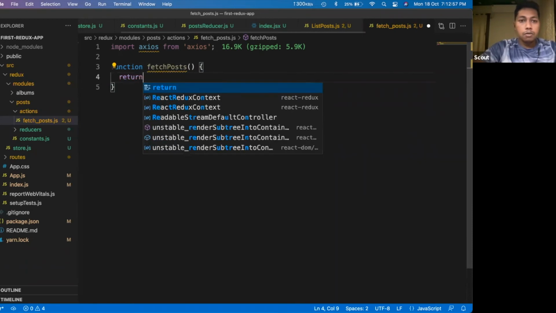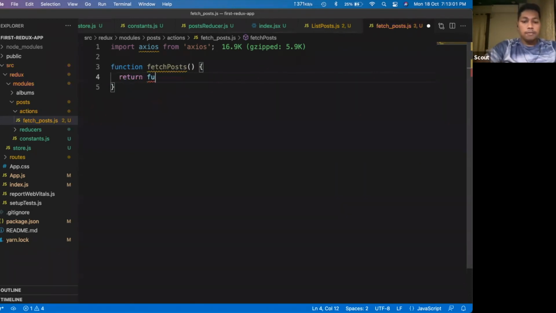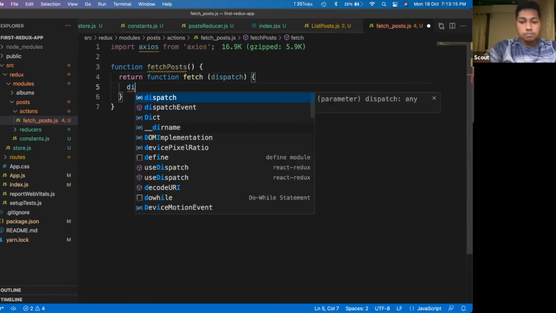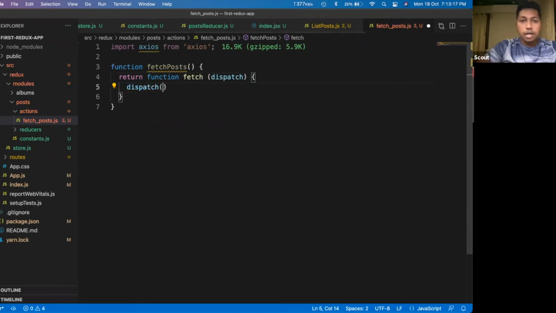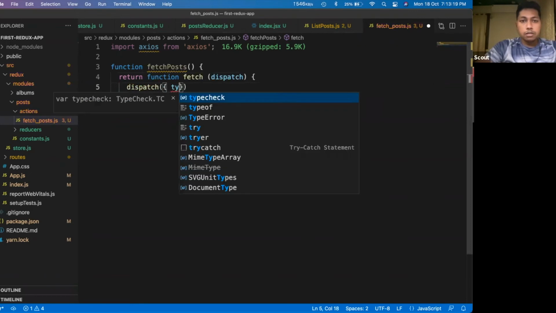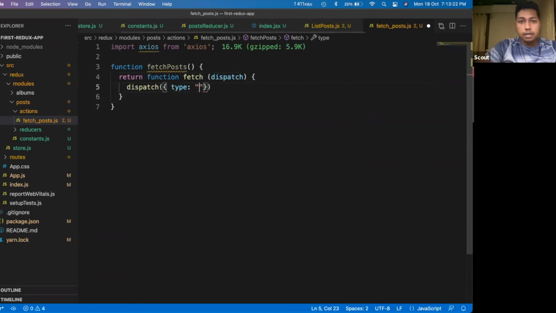Return a function, say fetch. Here I have access to dispatch. Now here I will dispatch one action with type, say, posts fetch request.